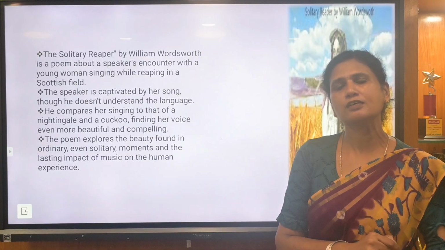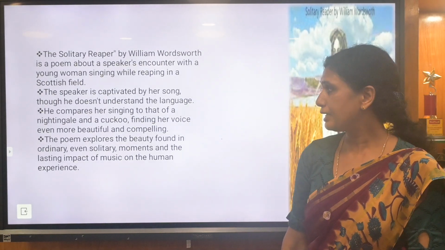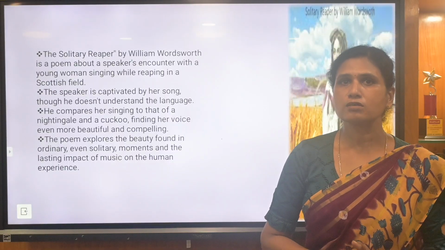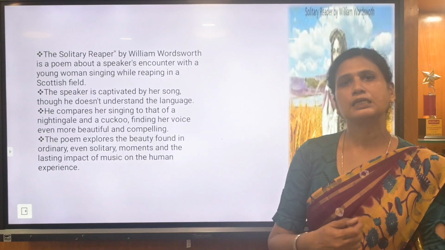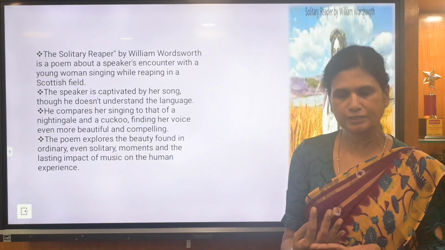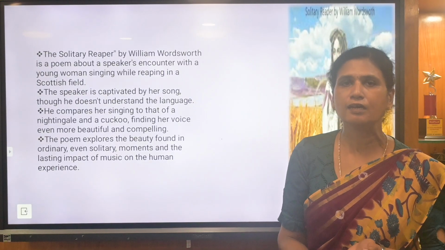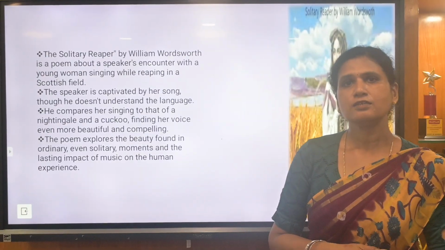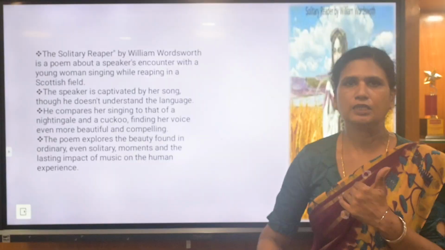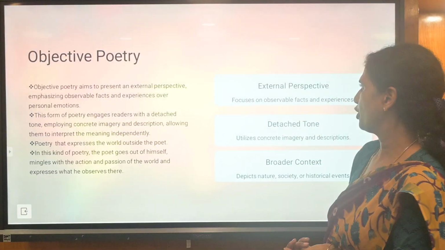So when he sees the lady, he's actually delighted by the beauty and captivated by the ideas and thoughts of how a girl, without any stress or tension, is relaxingly enjoying life, doing a daily routine while singing a song. So that's what we can see in Solitary Reaper. This is totally the author's emotions. Nothing else is expressed in this poem.